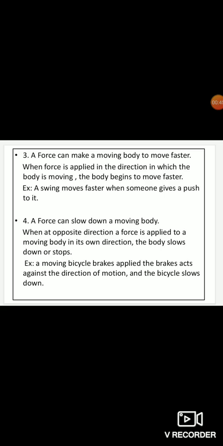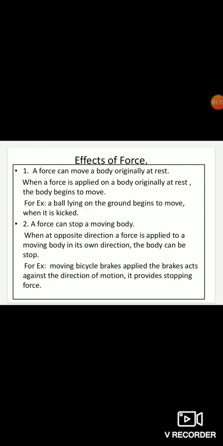we are going to learn that a force can slow down a moving body. Suppose a body is moving and we apply a force, it can make it slow down. So when a force is applied to a moving body in the opposite direction to its own direction, the body slows down or stops. See children, this fourth point is equivalent to the second point. In the second point, a force can stop a moving body, we learned that when a force is applied in the opposite direction to the moving body's own direction, the body can stop.